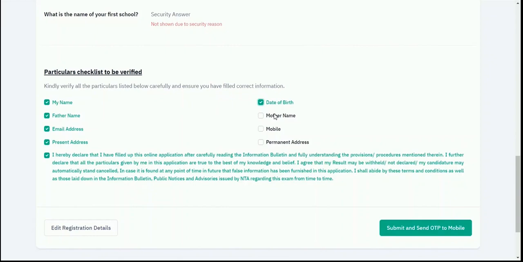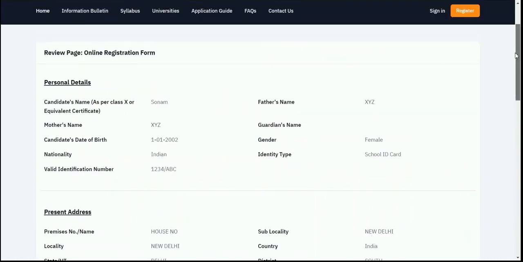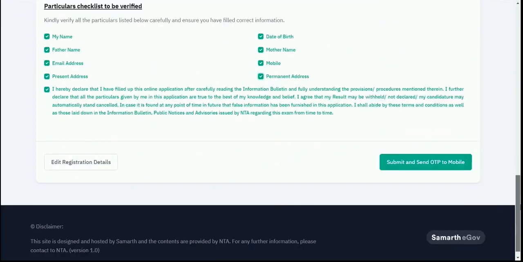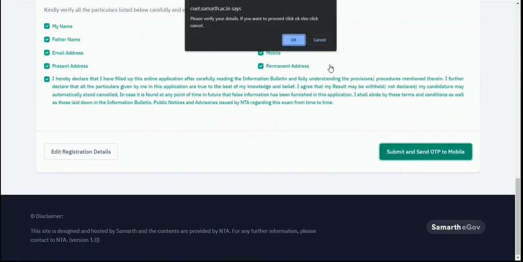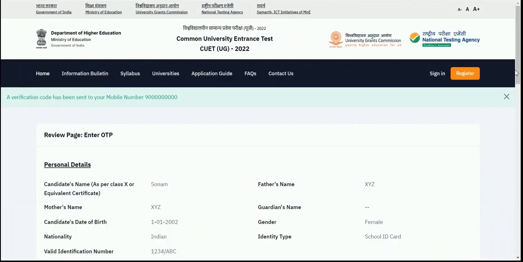I am just checking them one by one, and I have also checked the declaration, and then I'll click on submit and send OTP to mobile to complete the registration process. In case I want to edit any of the details, I can just click on the edit registration detail button. Now I'll click on submit and send OTP to mobile, and the OTP will get forwarded to my registered mobile number. It says please verify your details if you want to proceed. You need to verify your details carefully because the details cannot be changed.